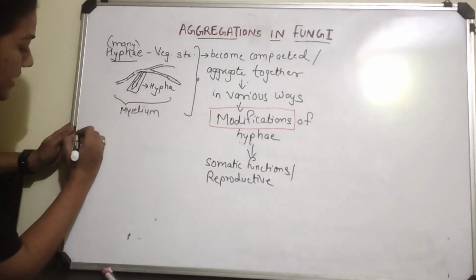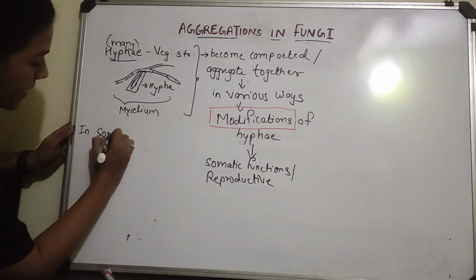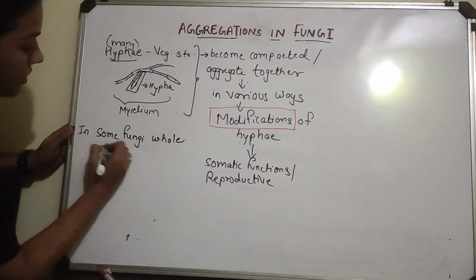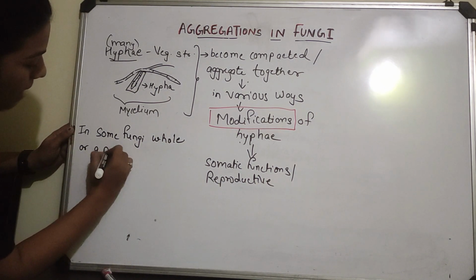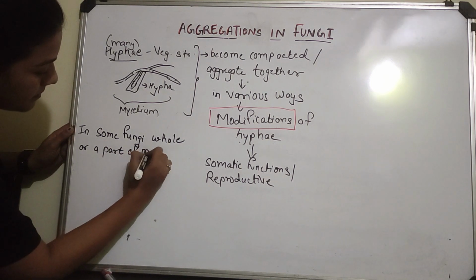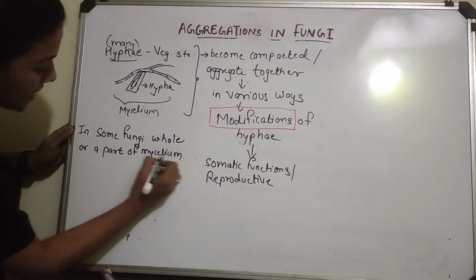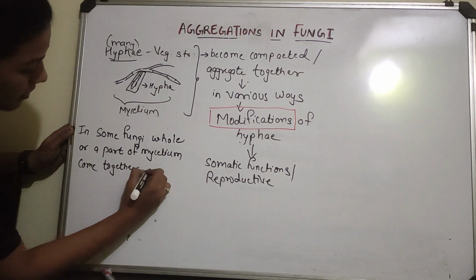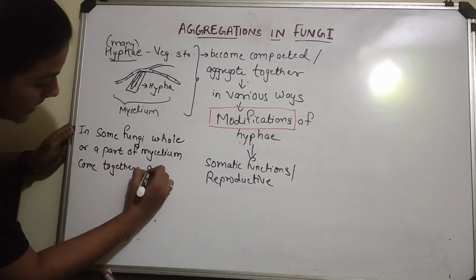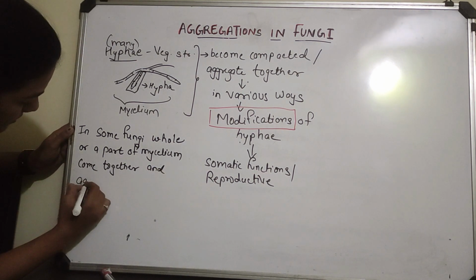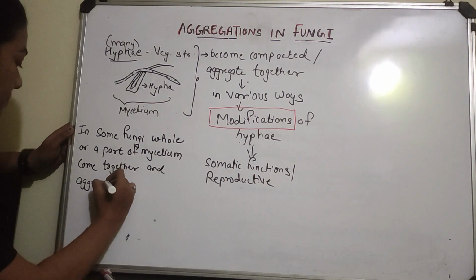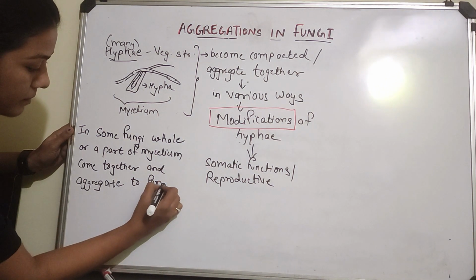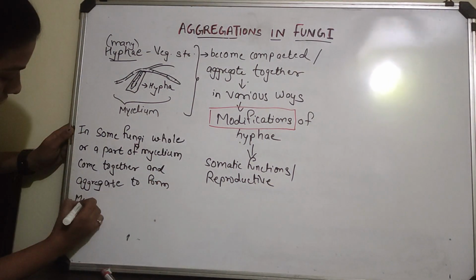So we can say that in some fungi, the whole mycelium or a part of the mycelium comes together and aggregates to form modifications.